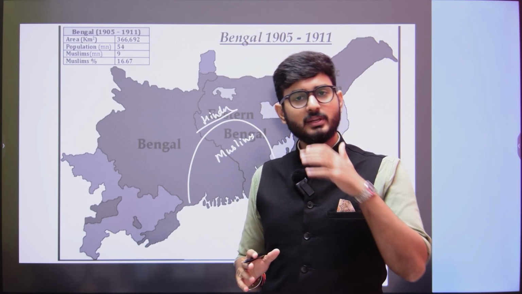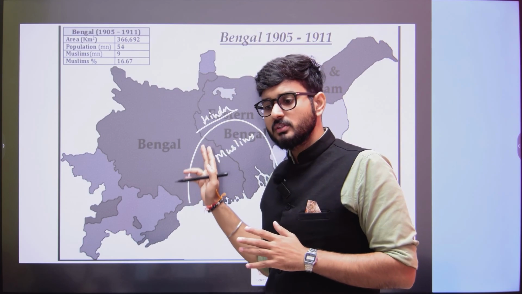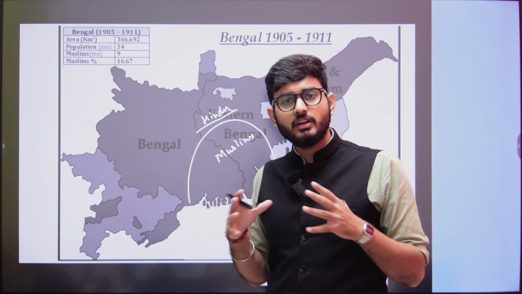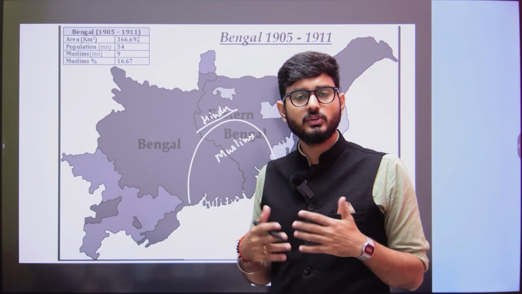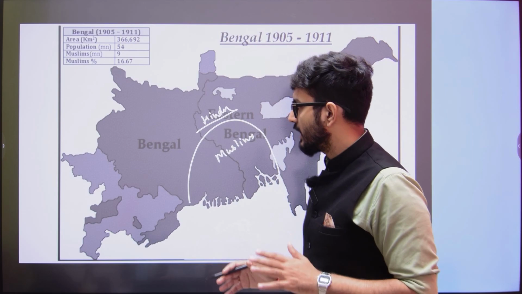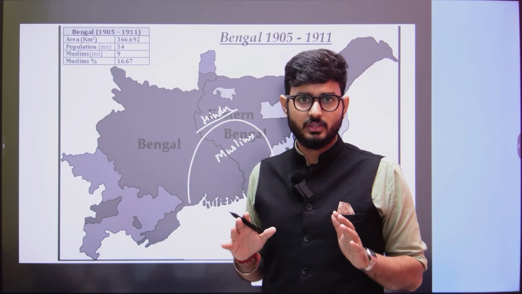Why? Because up till now, because of the rising nationalism, both the Hindus and the Muslims were coming together, they were being united. So this was a threat for the British in India. So now the British thought that if we divide Bengal, automatically the nationalism would reduce.